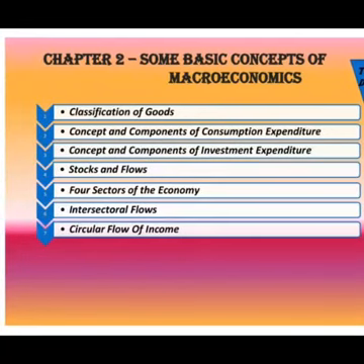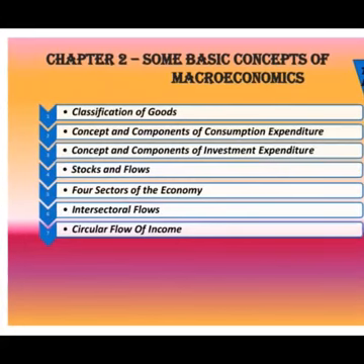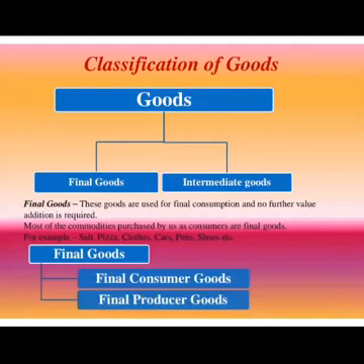Today, we will proceed with the first topic, that is classification of goods. So children, goods according to economics can be classified into the following 2 major types: final goods and intermediate goods. Let us see what are final goods. Final goods are those goods that are used for final consumption and no further value addition is required to these goods.